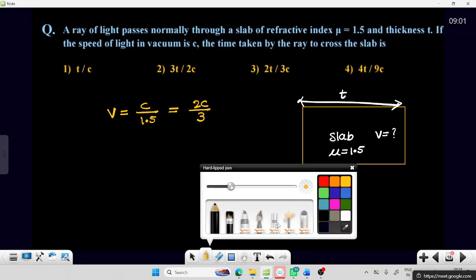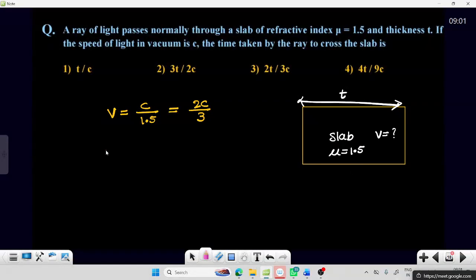Now time taken, time is equal to distance by speed. Distance is given as t, so t by V, which is equal to t by 2C by 3.